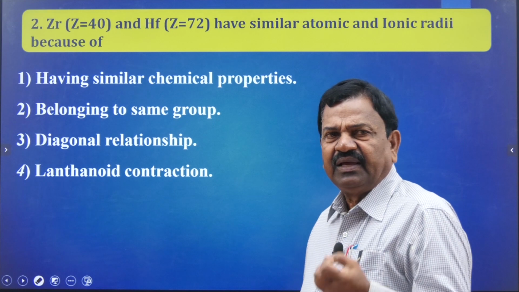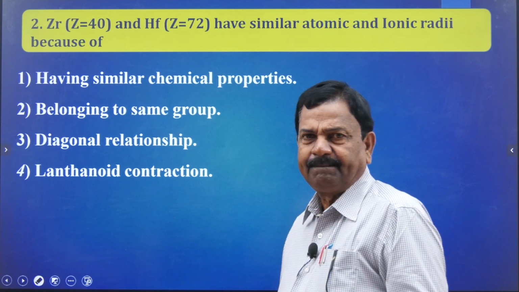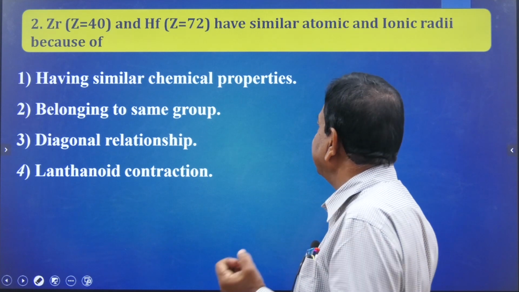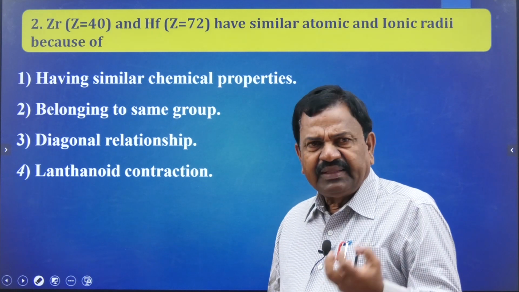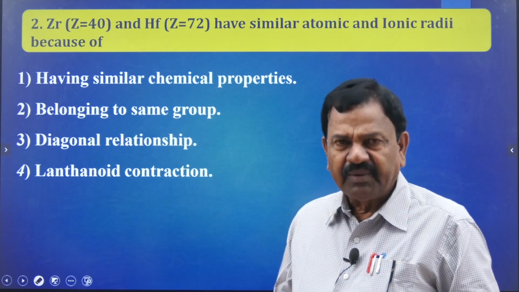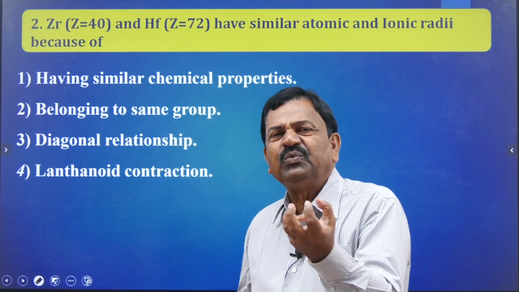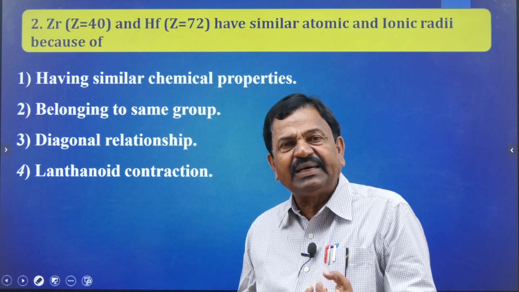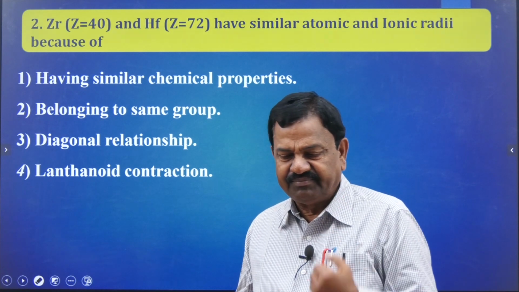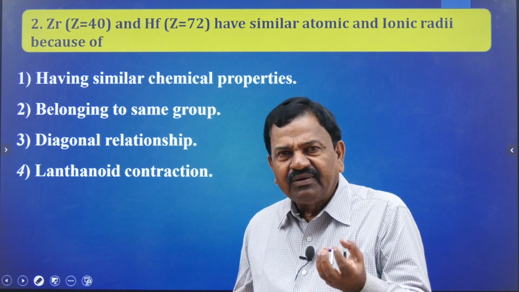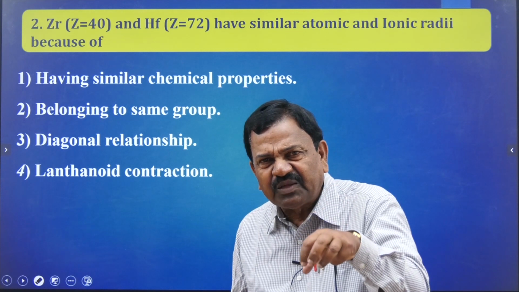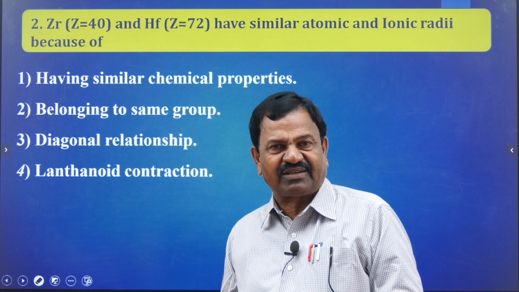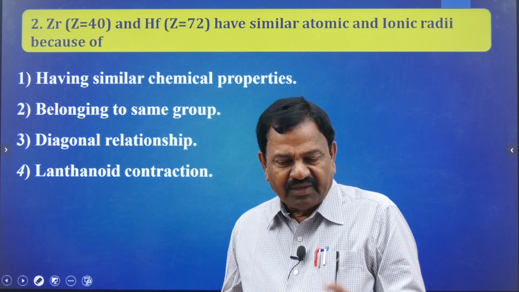First of all, you are going to think both are having the same atomic and ionic radii. The reason is poor screening effect. What is the reason for the poor screening effect? By 4f electrons.